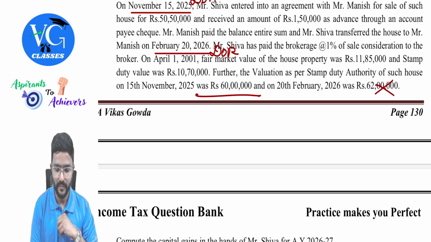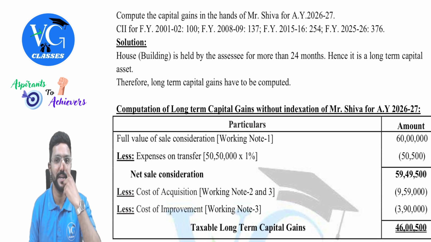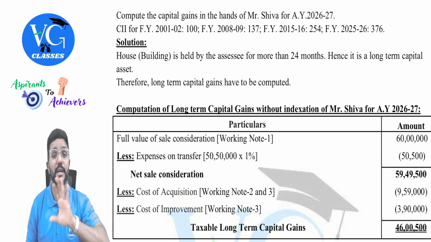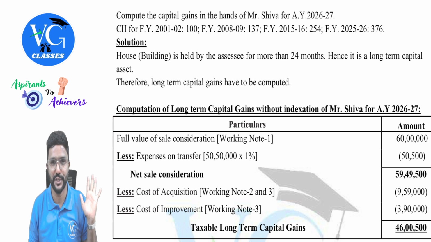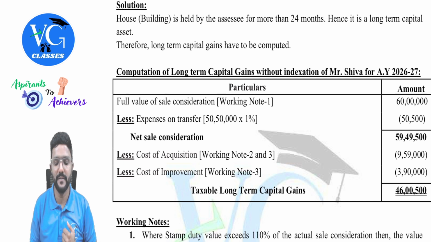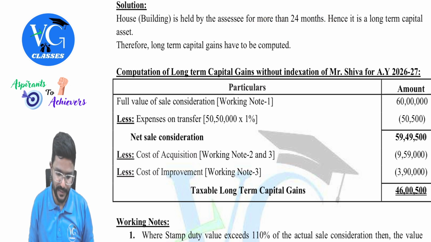60 lakh. Okay. Then compute capital gains in the hands of Mr. Shiva for assessment year 26-27. Okay. Cost inflation index and all is given. Guys, if they have asked you only to compute capital gains and not to compute tax liability, please compute capital gains without indexation. Okay. So asset here is a house or building which is held for more than 24 months before transfer. Hence, it is a long-term asset. We need to compute long-term capital gains, guys.